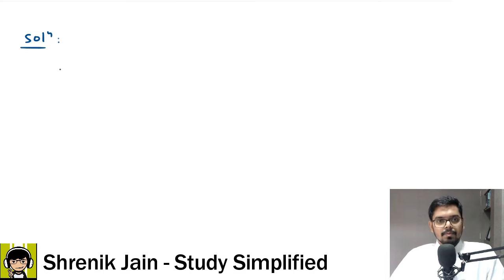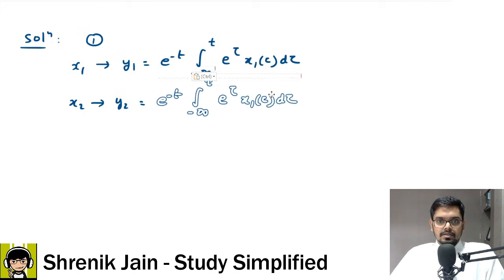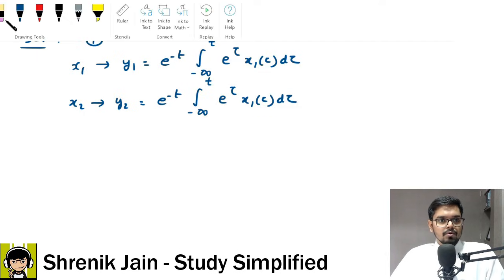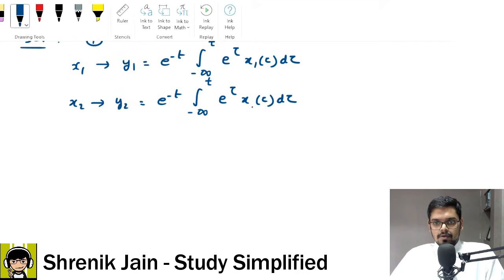Step number 1, to check whether linear or non-linear: if the input is x1, the respective output is y1, and the things would look like e to the power minus t, integral minus infinity to t, then e to the power tau x1 of tau d tau, correct? If the input is x2, then the output is y2, and you have to do the same to same copy. Instead of x1 of tau, it would be x2 of tau.